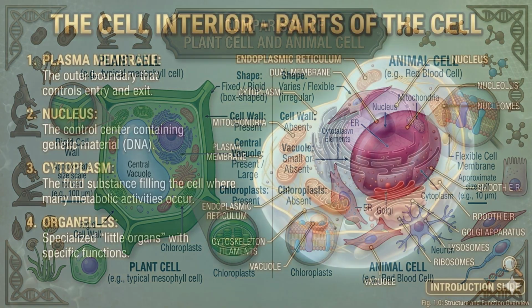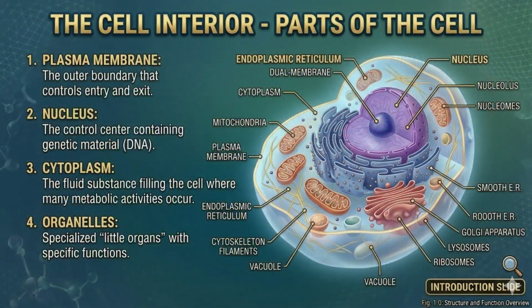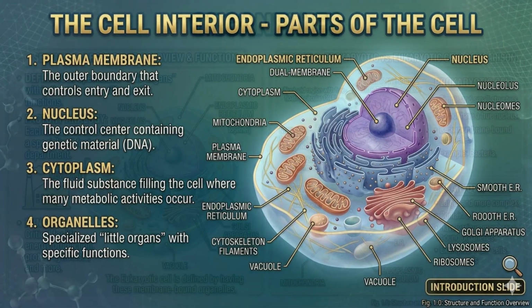Now let's move inside the cell. A cell has three main parts: cell membrane, cytoplasm, nucleus. Inside the cytoplasm are many tiny structures called cell organelles.